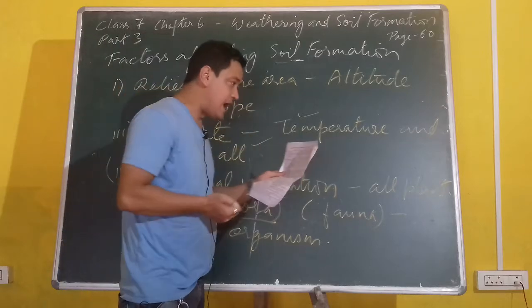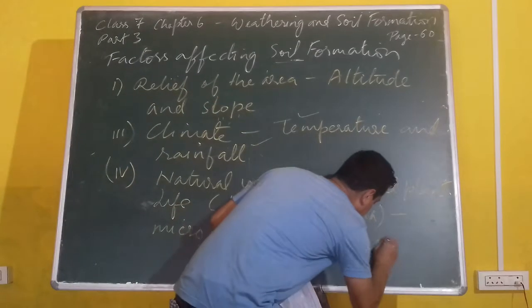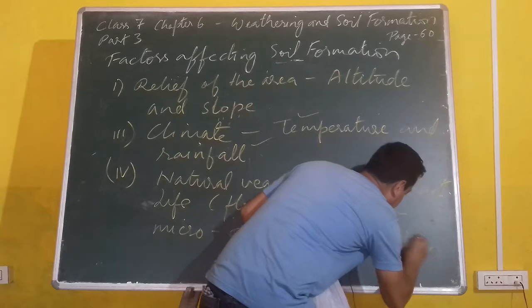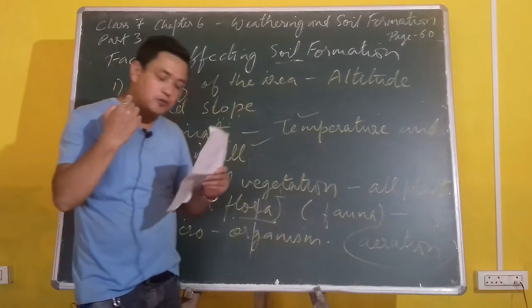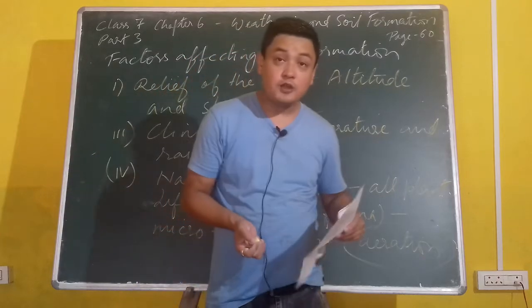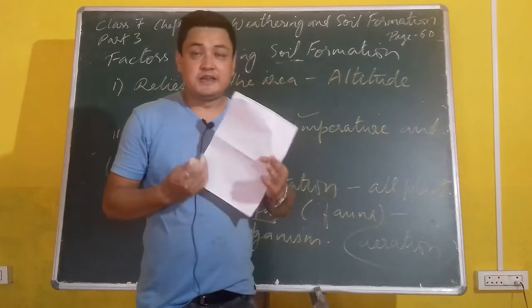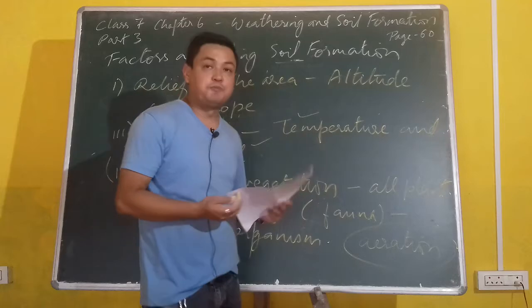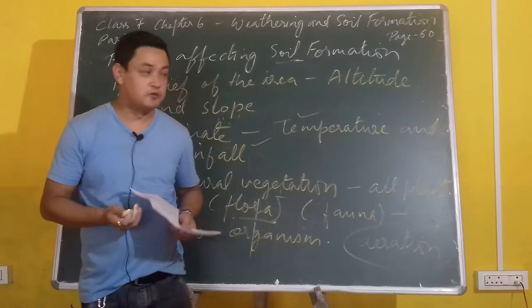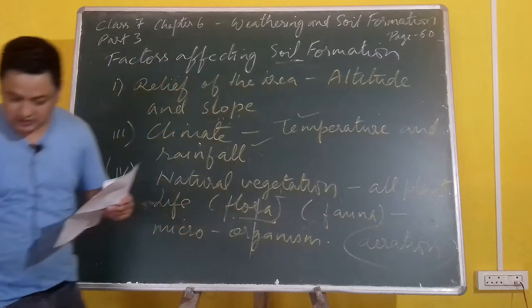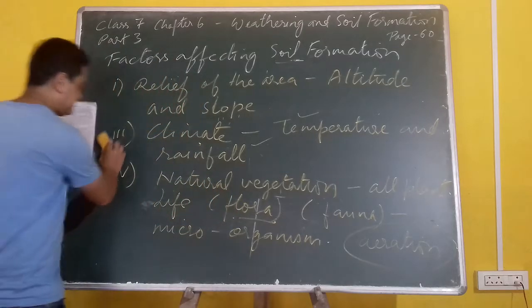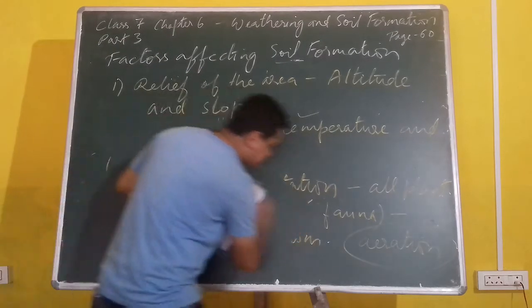This soil also helps in aeration, A-E-R-A-T-I-O-N. Now look at this word, aeration. Whenever I am talking about aeration, this soil is exposed to air. So the soil also gets air from the plant life. Are you getting my point? So it gets oxygen.